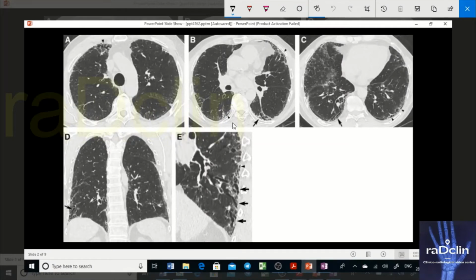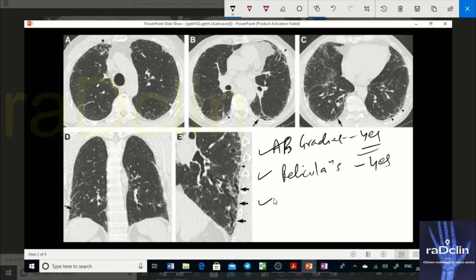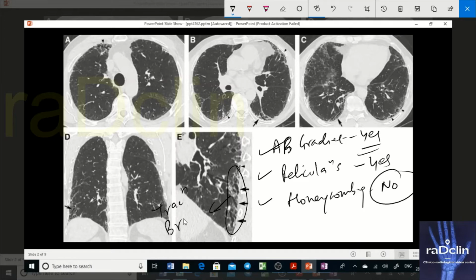Okay, see. So here you can see there's an apicobasal gradient. Answer is yes. So distribution goes with this. Second thing, I have reticulations. So you have reticulations. Answer is yes. And third thing is honeycombing. Honeycombing is not there. No. Rather, what you are seeing here is what? This is your traction bronchiectasis.